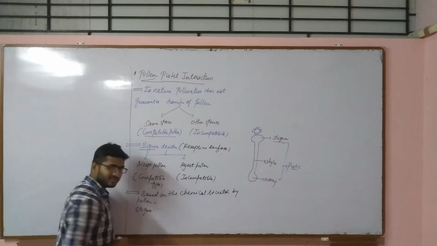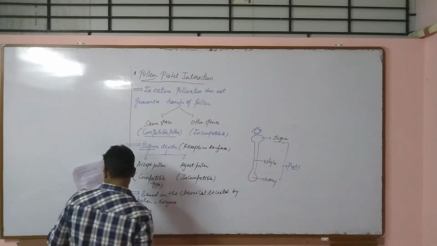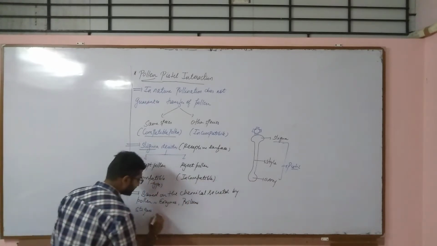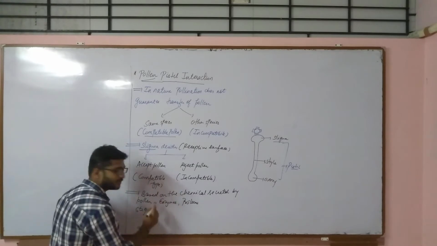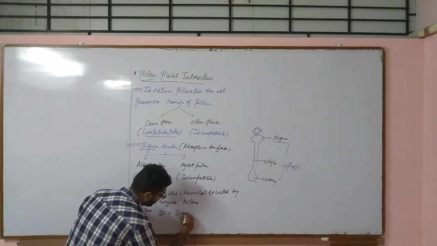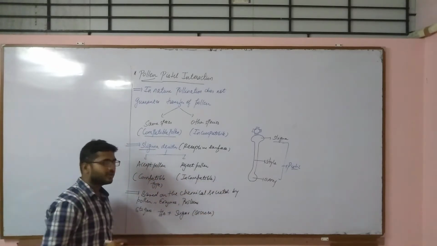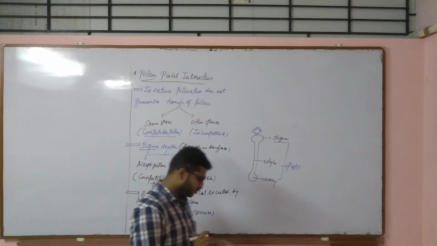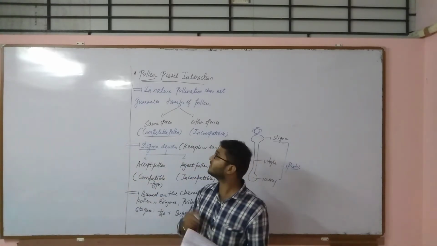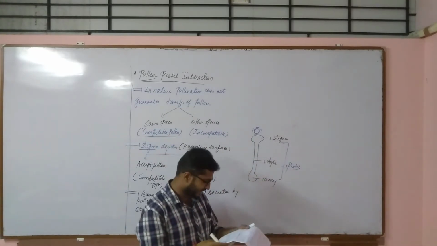Pollen grains generally secrete enzymes and proteins also, and stigma, the receptive surface, generally secretes water plus sugar molecules, and the most common sugar is sucrose. So stigma is the final authority to decide whether to accept or reject the pollen. Now let us see the various steps which are involved in the pollen pistil interaction.